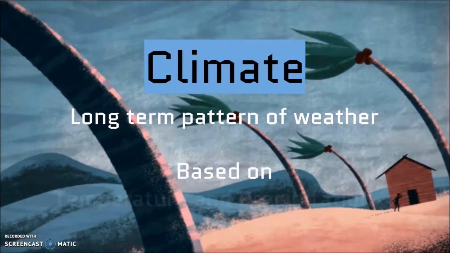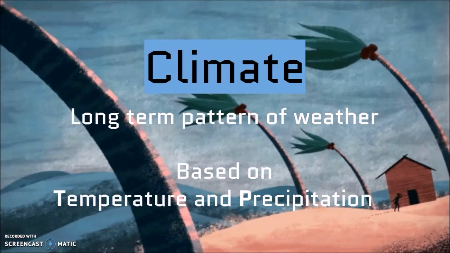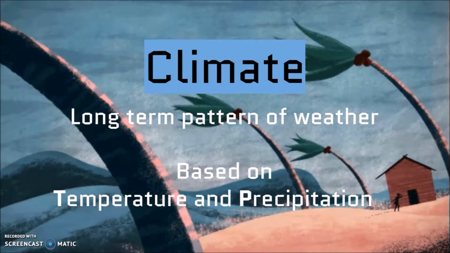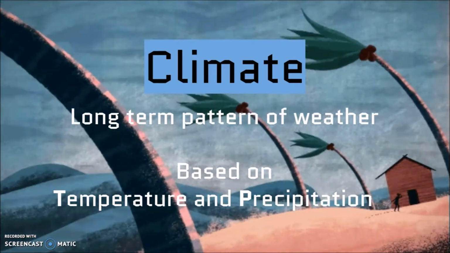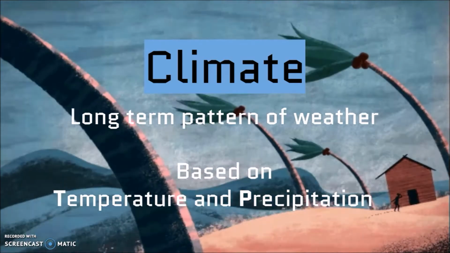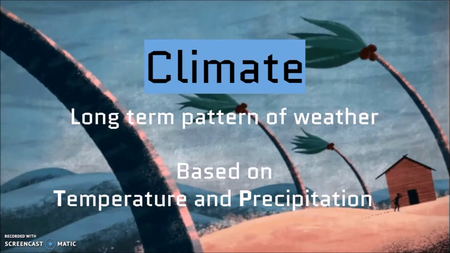This is based on temperature, how hot the summers and how cold the winters are going to be, and precipitation, how much and what kind of precipitation is going to fall at different times of the year.